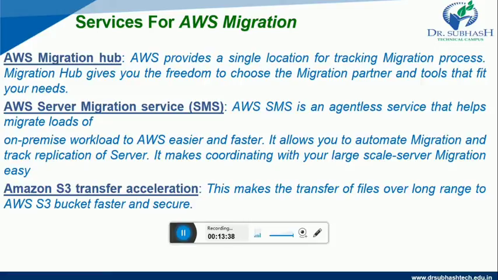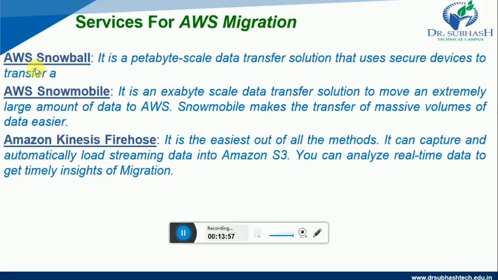Third service is Amazon S3 Transfer Acceleration. This makes the transfer of files over long distances to an AWS S3 bucket faster and secure. So this is S3 Transfer Acceleration. The other service is AWS Snowball.